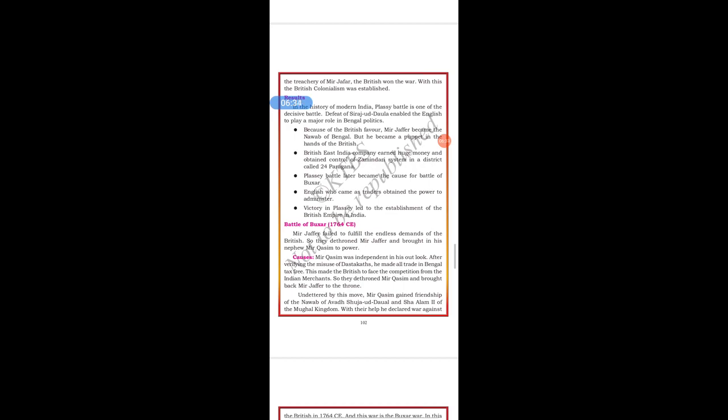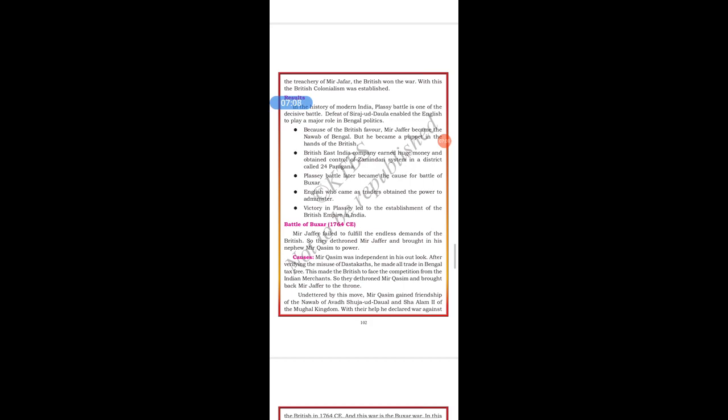Now let us see the result after the Battle of Plassey, students. In the history of modern India, the Battle of Plassey is one of the decisive battles. The defeat of Sirajuddaulah enabled the English to play a major role in Bengal politics. Because of the British favor, what happened here?